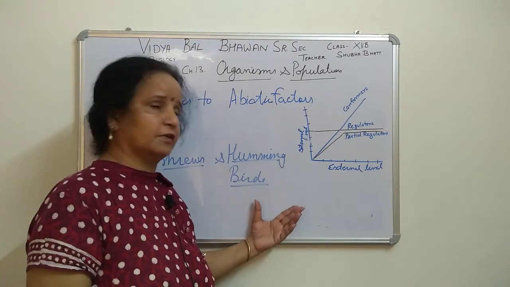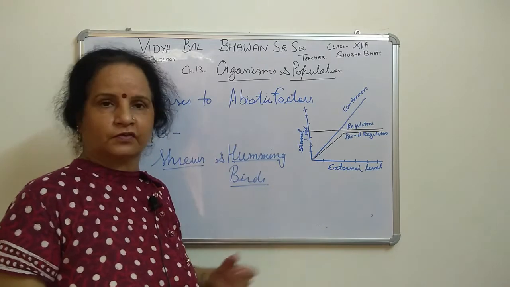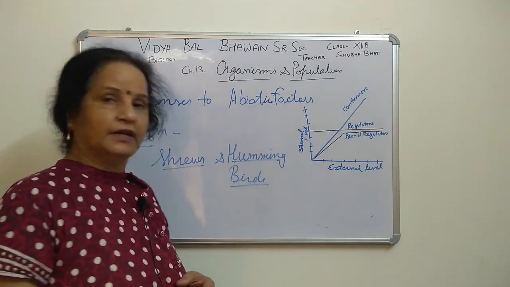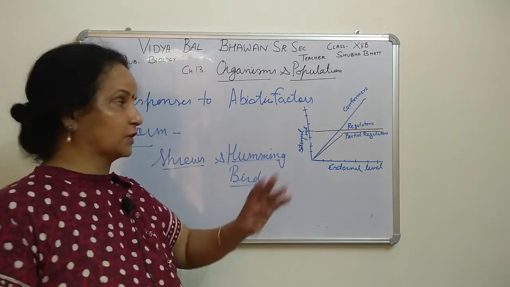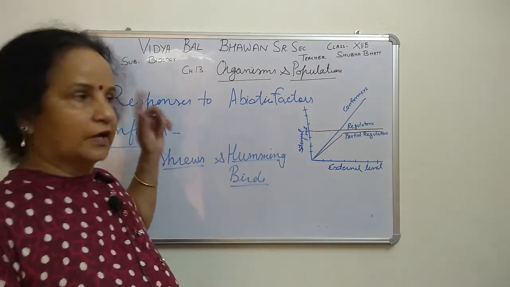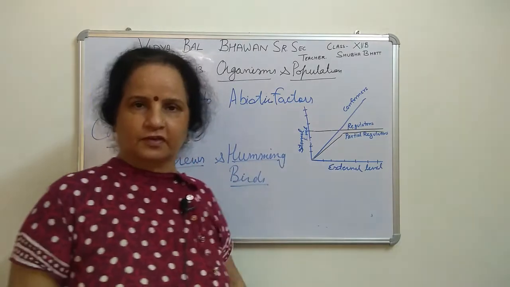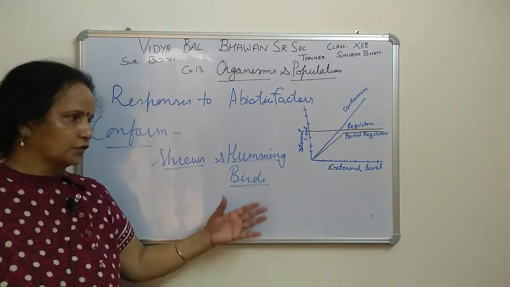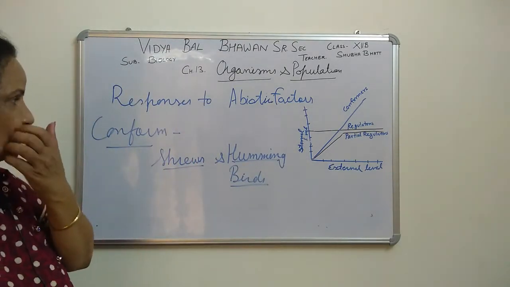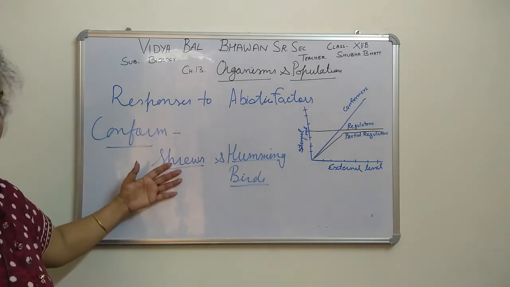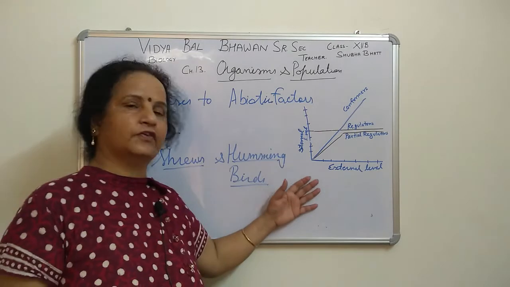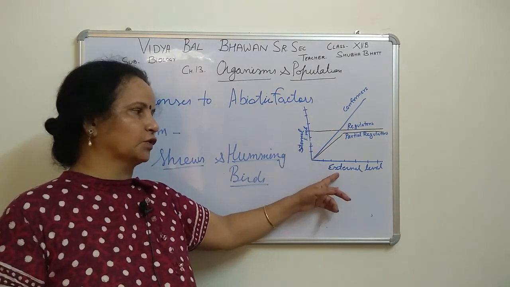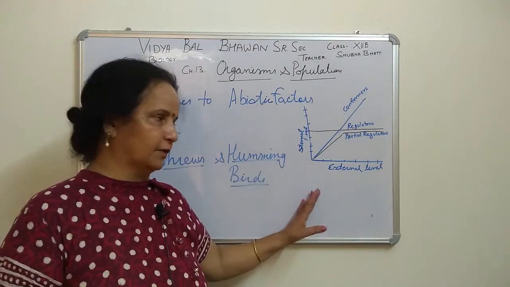It is very expensive for these birds and smaller organisms to survive in colder regions. So that's why we are saying these are not successful. We are saying these regulators are successful, these are not, right? Such organisms are called conformers, which have to change their internal environment according to the external environment, right?